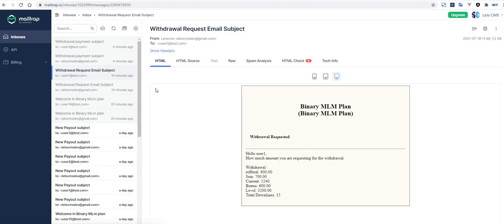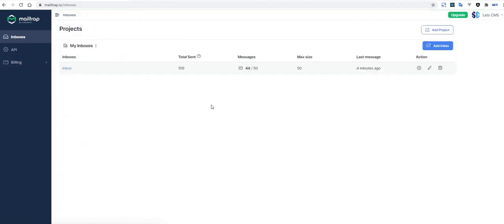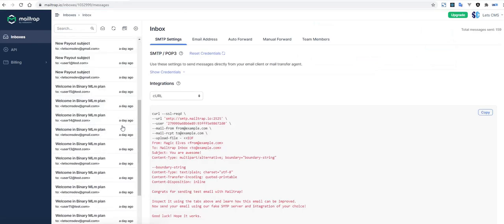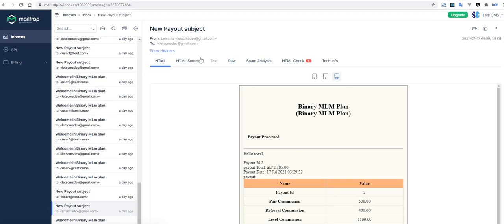I think max size 44, this should not be a problem.